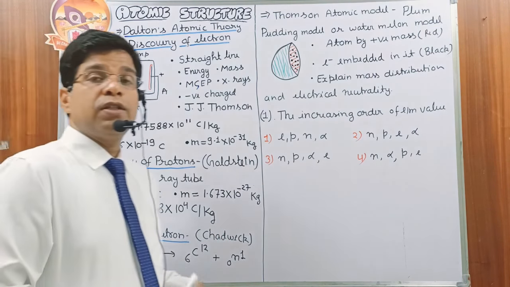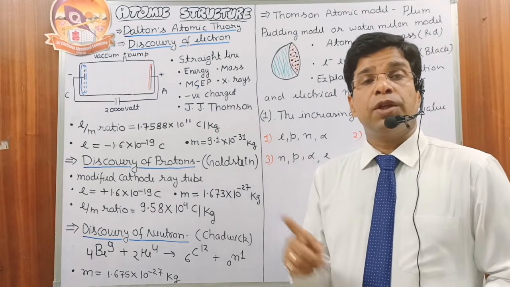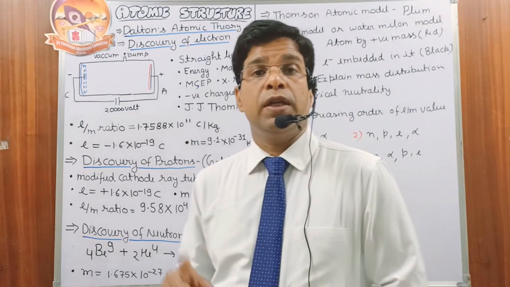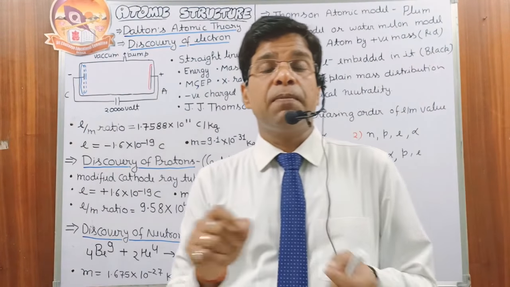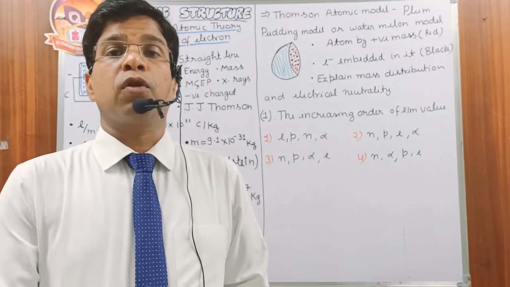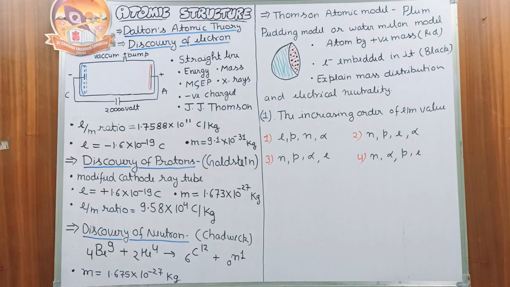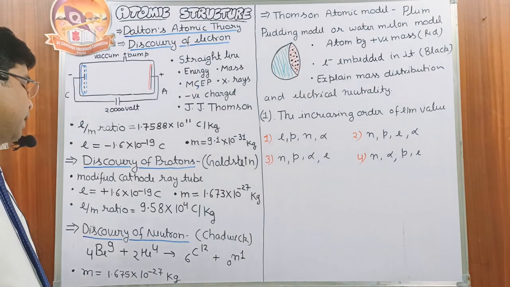Scientist Goldstein performed this experiment for many gases, but the maximum e/m ratio he found was in the case of hydrogen gas. So he said whatever particle we have in the case of hydrogen gas, that particle is called the proton. Next, the discovery of the neutron was done by the scientist James Chadwick.